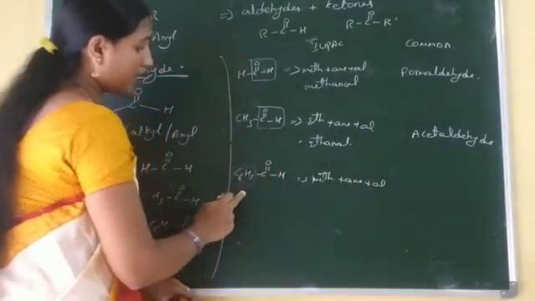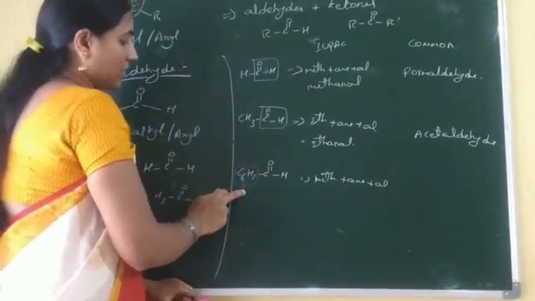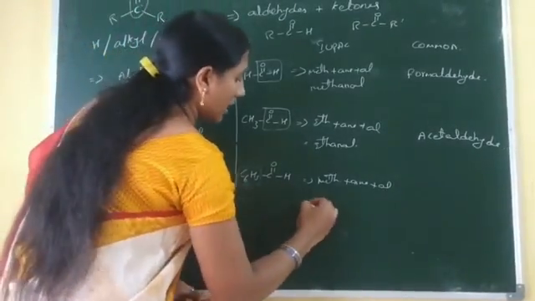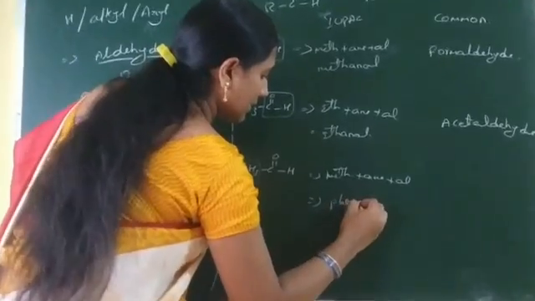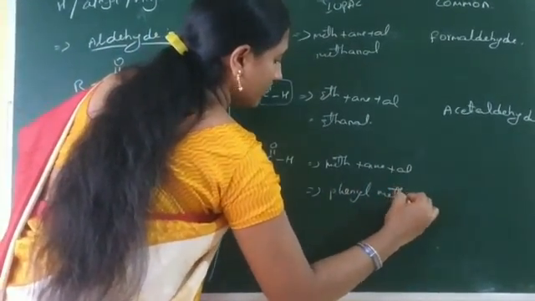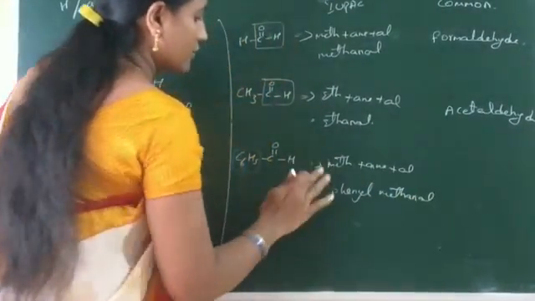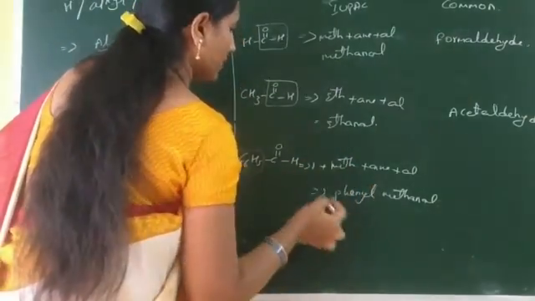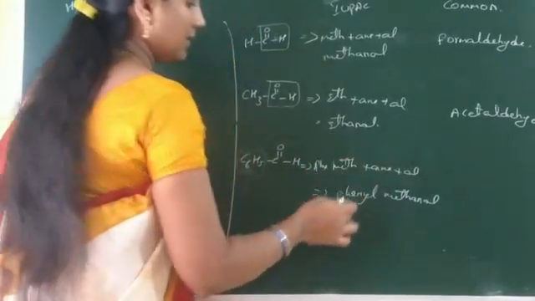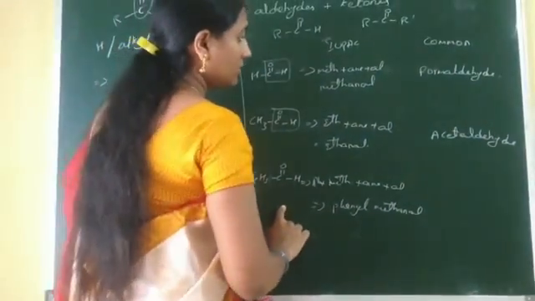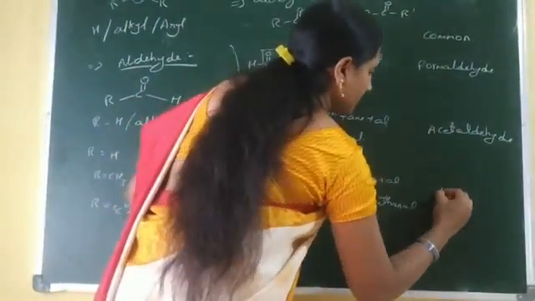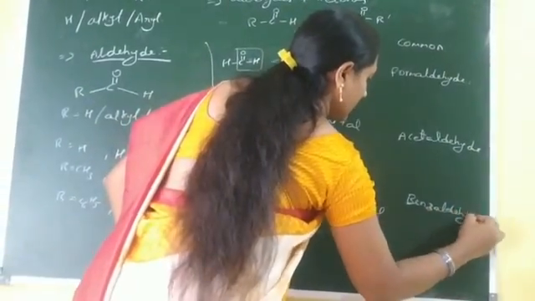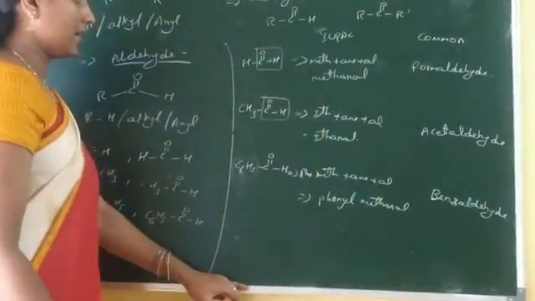But this compound also has one substituent, known as phenyl. The compound is phenyl methanal. The substituent name is written first, that is phenyl methanal. The common name of this compound is benzaldehyde.